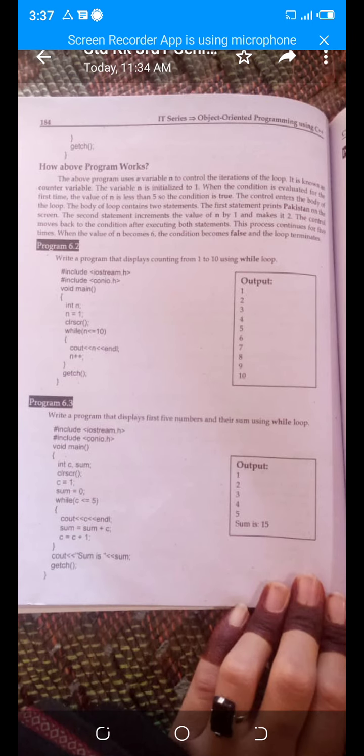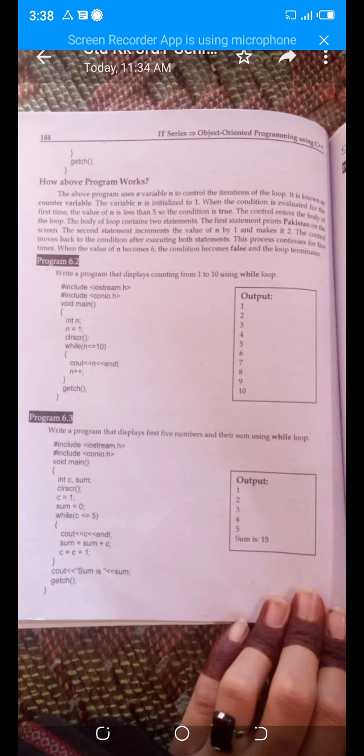Now come to program 6.3. Write a program that displays the first 5 numbers and their sum using while loop. So it means you have to display 5 numbers and sum them. Come into the main function. Take 2 variables. One is C and the other is named sum. Both have the same data type, that is integer. Now you assign the value 1 to C and the value 0 to sum. Now what do you have to do?